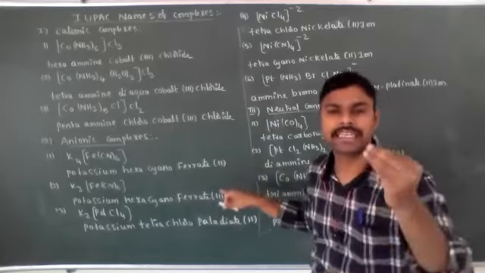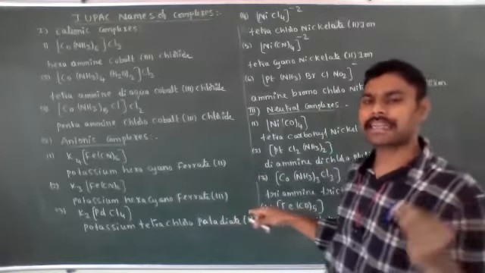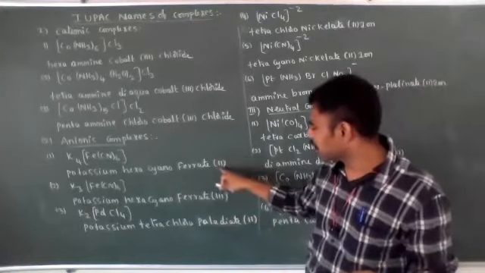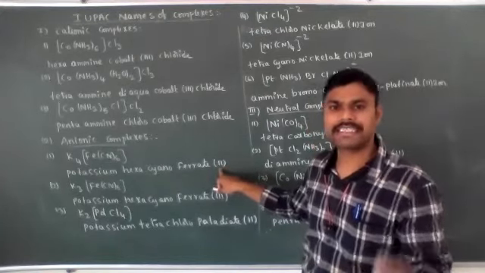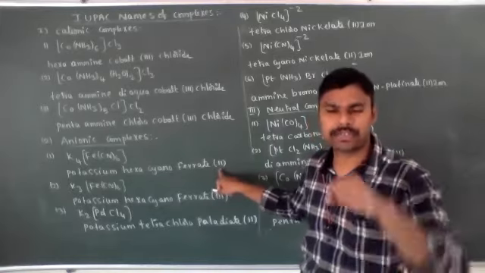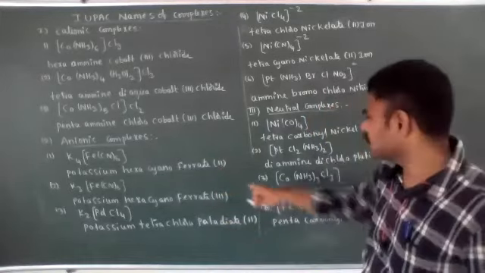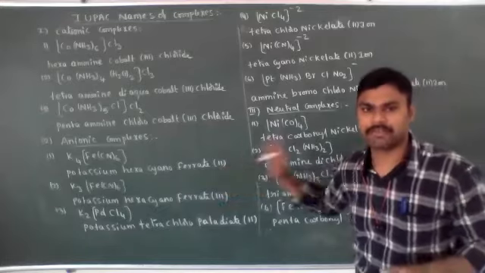After that, the oxidation state of the central metal atom must be mentioned in small brackets with Roman numerals. We represent the oxidation state in Roman numerals. That is very, very important.